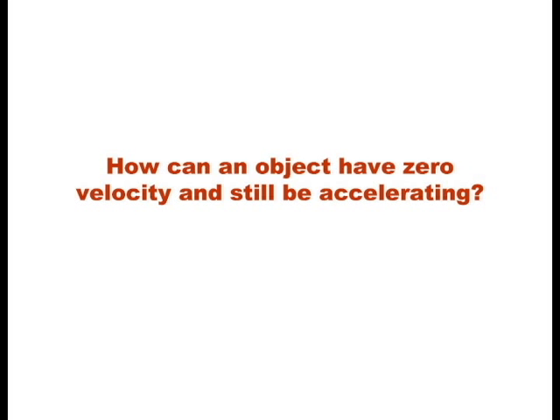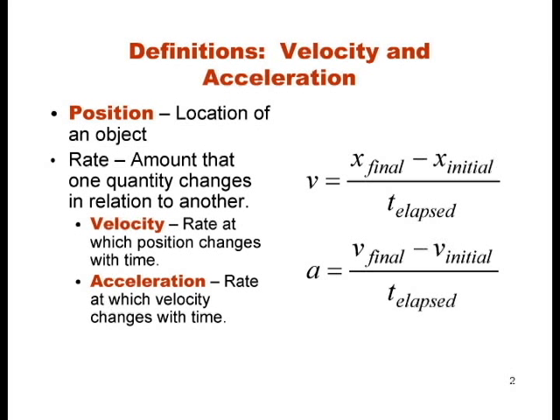How can an object have zero velocity and still be accelerating? This question is posed in the forum, and I expect we'll get a variety of good answers. My answer is based on the definitions of velocity and acceleration.